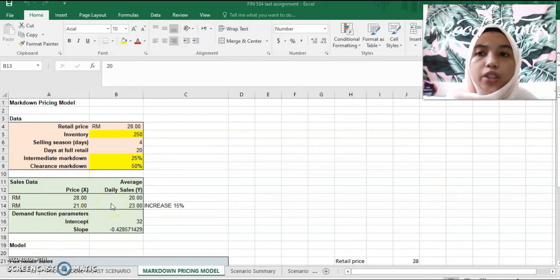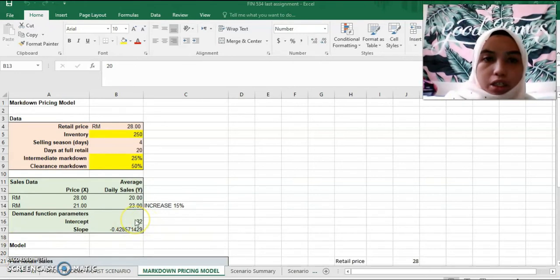Next is the demand financial parameters. On the intercept, we can see that it is 32. The intercept shows that if anything happens to the price, my sales might be 32.